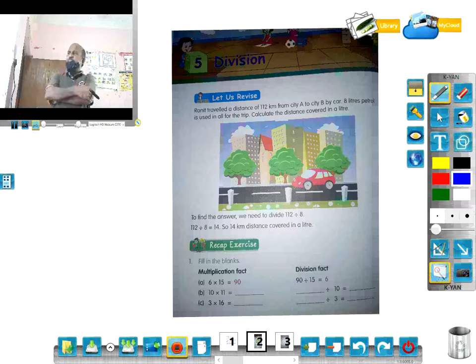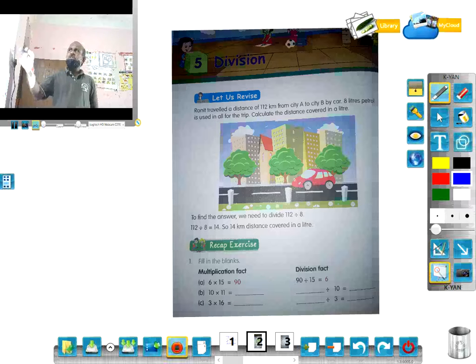Look at this picture. It is shown how a person completes 112 kilometers from city A to B and 8 liters petrol consumed. So it is asking how much kilometer distance in a liter. So total distance is 112. 112 किलोमीटर ट्रैवल हुआ सिटी ए टू बी बाई रोलिंग. So 8 liters पेट्रोल कंज्यूम हुआ. तो पर लीटर में कितना डिस्टेंस कवर होता है. So 112/8 is 14. Okay, so that means 14 kilometers is covered in 1 liter.